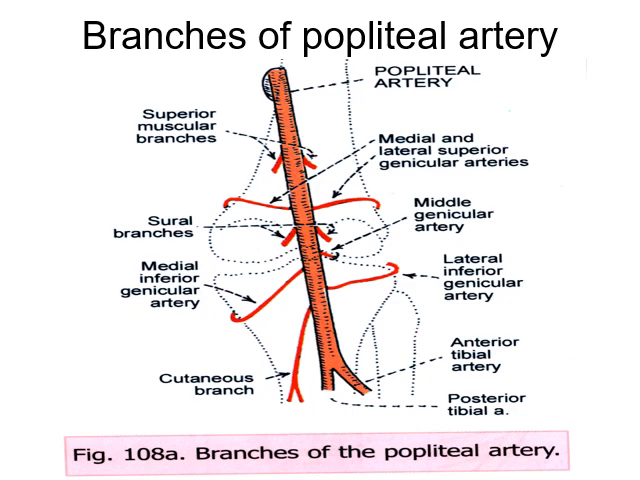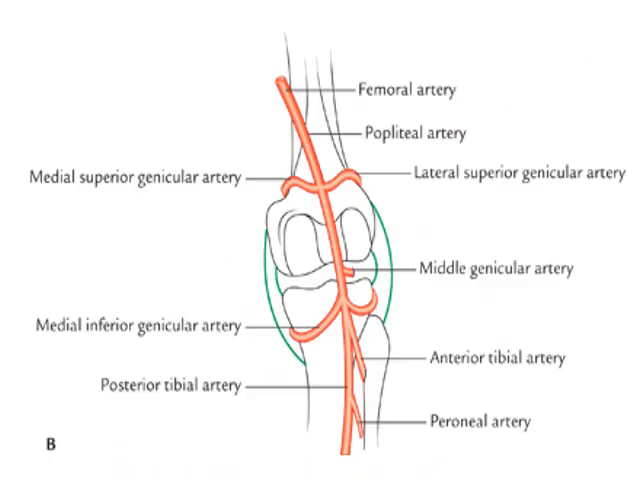The function of this genicular anastomosis: during extreme flexion of the knee joint, the popliteal artery undergoes kinking with eventual sluggish blood flow. To compensate for such narrowing, a copious blood flow is maintained by this collateral anastomosis around the knee joint. So this is the importance of the genicular anastomosis.